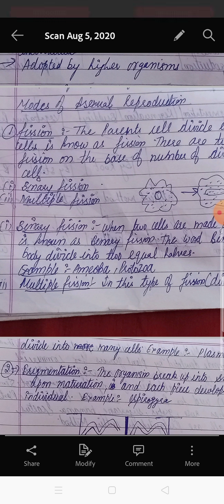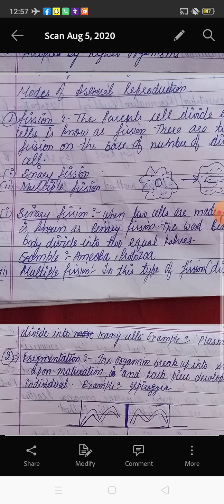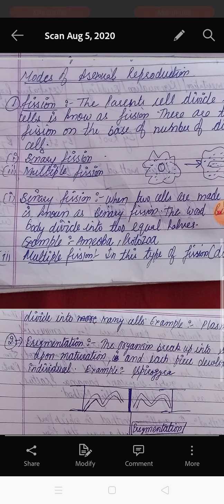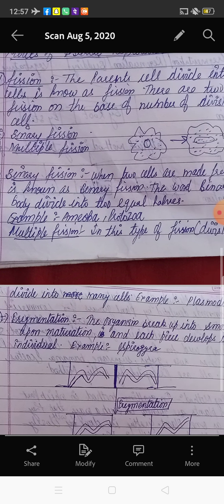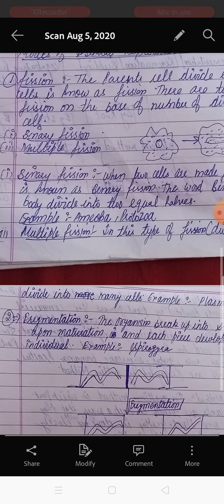First the cell is made, then tissue, from tissue the organ, organ to organ system, and then the full organism is made. So this mode of reproduction takes more time. Now we classify the first one, the asexual mode of reproduction. This is present in lower organisms, and there are four main types of asexual reproduction which